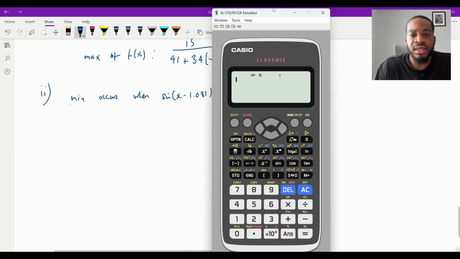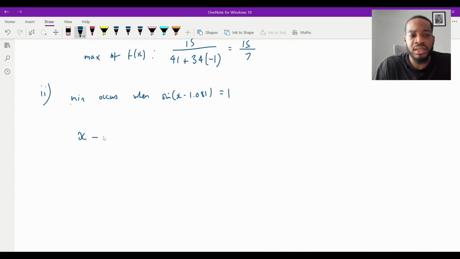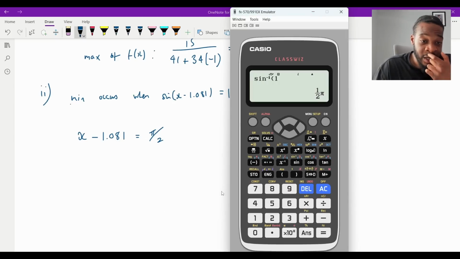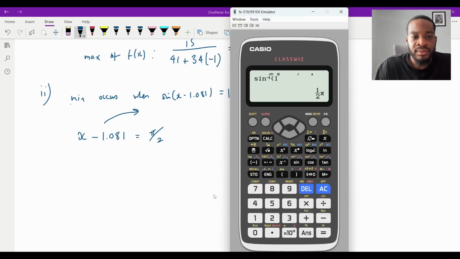So solving that is going to be sine inverse of that. Sine inverse of 1 is pi over 2, of course it is. So it's going to be x minus 1.081 equals pi over 2, right? Pi over 2 is like 1.6, isn't it? Yeah, 1.57.